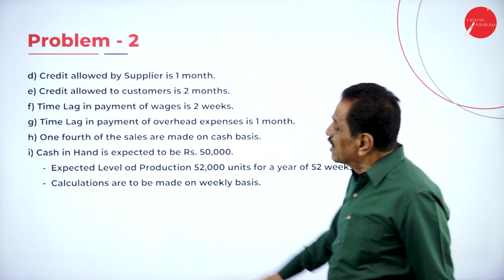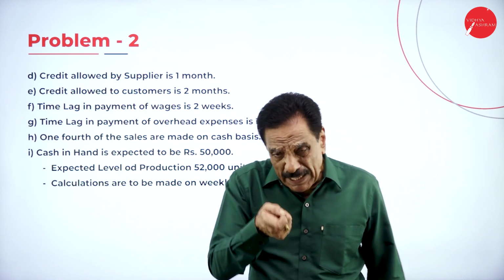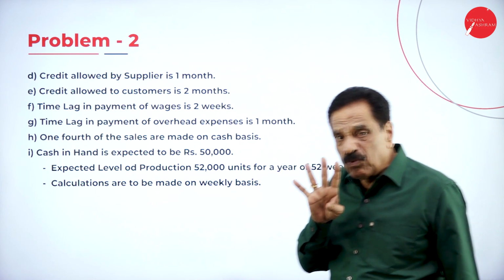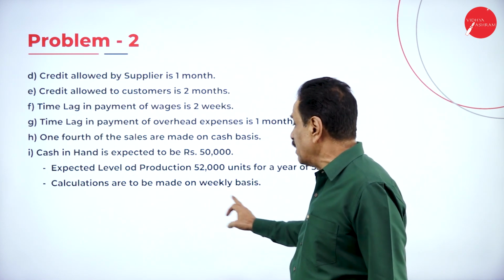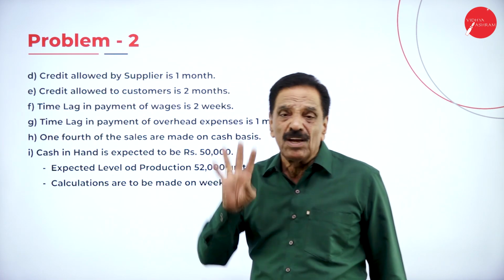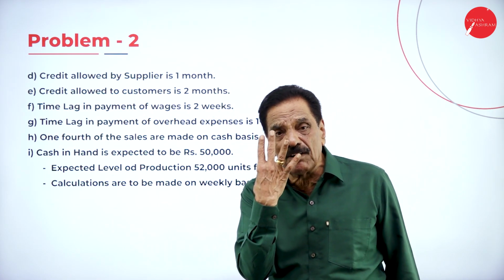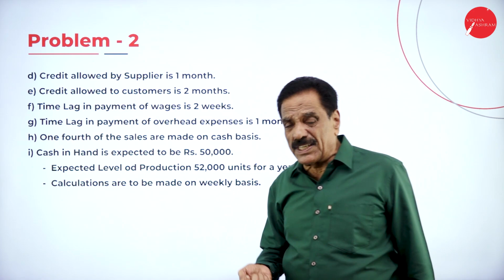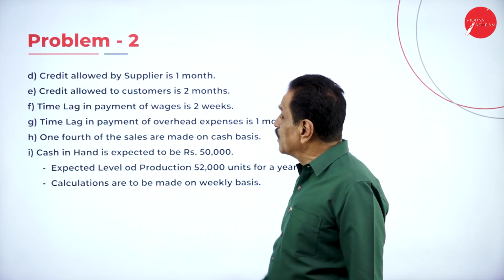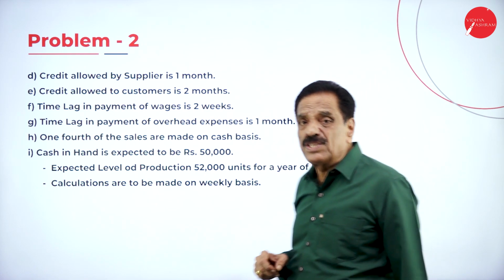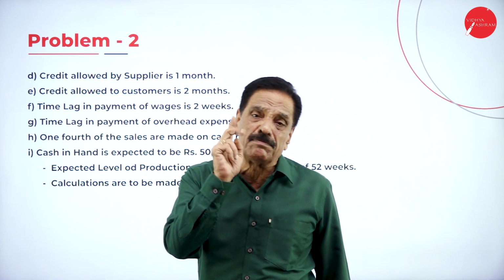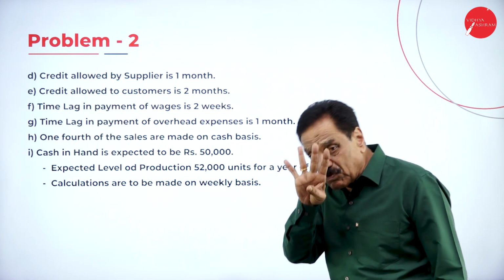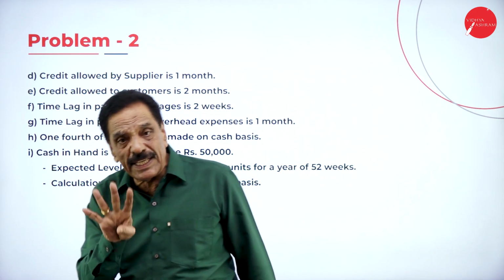We'll move on. Credit allowed by supplier means who supply our raw material, they have given a chance of 1 month. So 1 month means 4 weeks. Because all are on a weekly basis, 4 weeks they have given, you have to pay to the creditor. Credit allowed to customer 2 months means 8 weeks. We allow to our debtor 8 weeks. Time lag in payment of wages is 2 weeks, that is a liability. Time lag of payment of overhead expenses 1 month means 4 weeks.